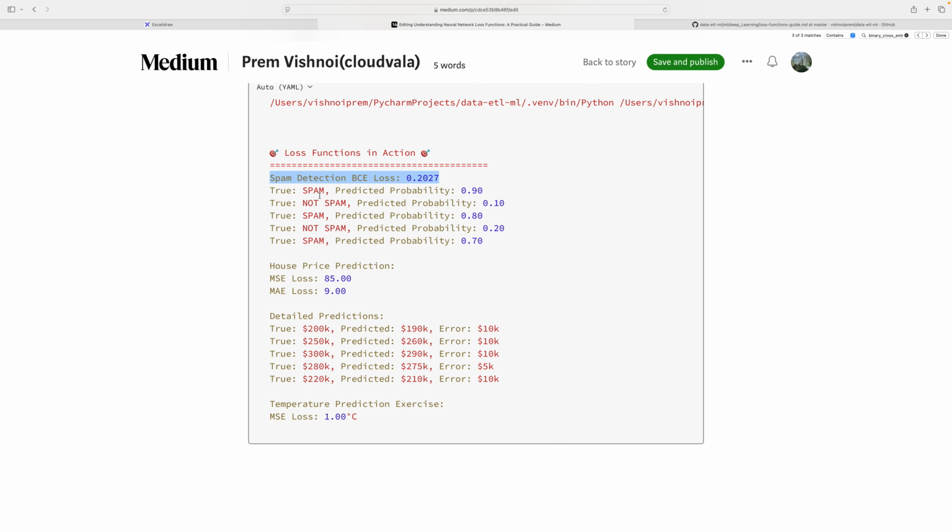There might be not spam. So spam true means 90, spam false means somewhere 80, not spam 20. House price is 85, and the mean square loss is 85. MAE loss is 9. Detailed prediction: 200K versus 190K, errors of 10K, 10K. So this is the lesser error, so I think we can use this model.